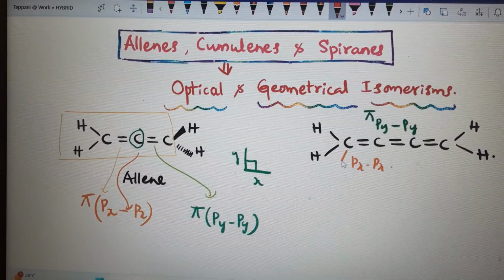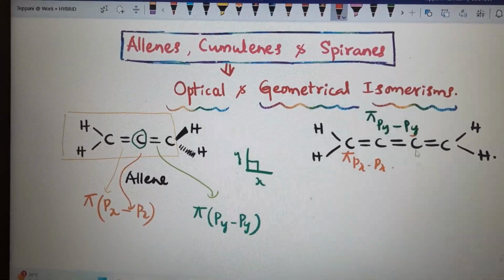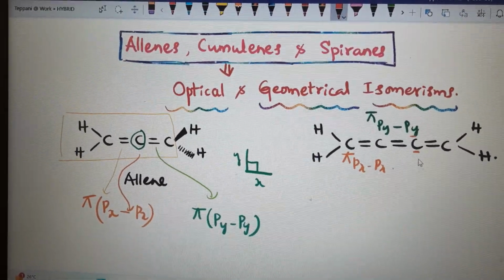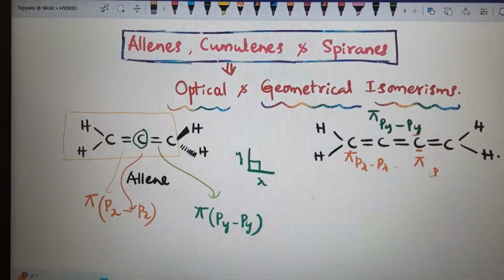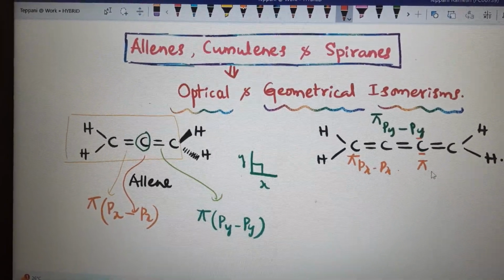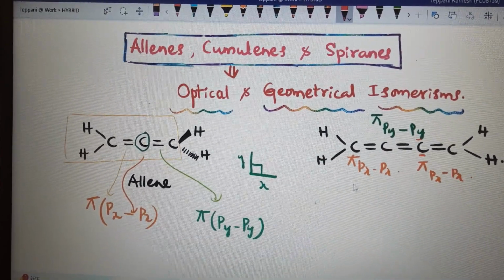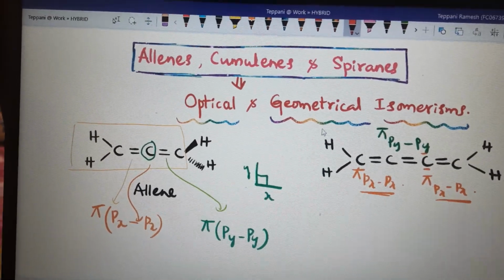Then what about this? From this carbon already py utilized, then px only left. So here the pi bond is of px, means same plane.